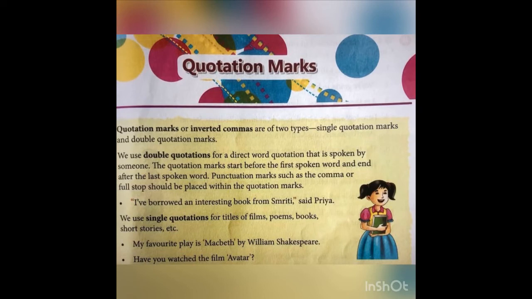Let's look at the example that we have here. My favorite play is 'Macbeth' by William Shakespeare. So here when you're writing Macbeth, you have to use single quotation. Then, have you watched the film 'Avatar'? So that's the name of a film, right? Here you're supposed to use single quotation, and this is how double quotation is different from single quotation.